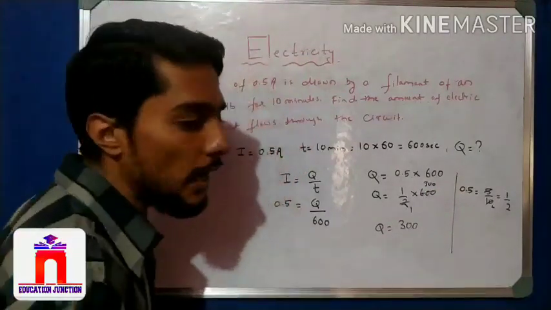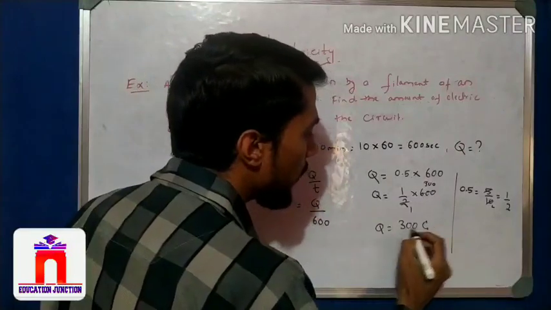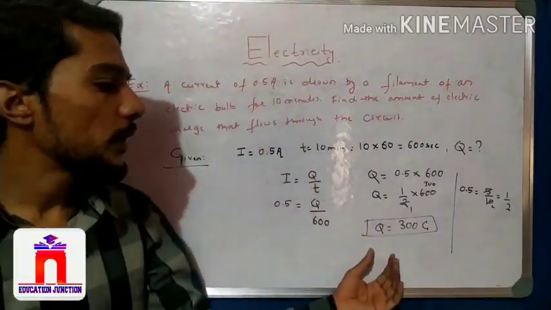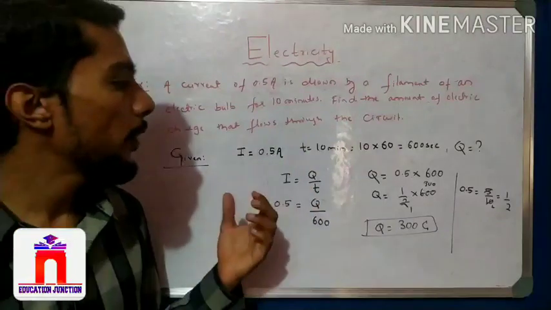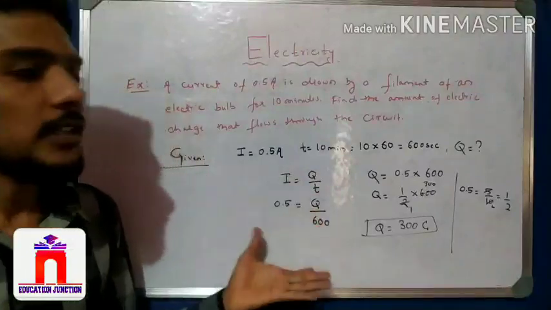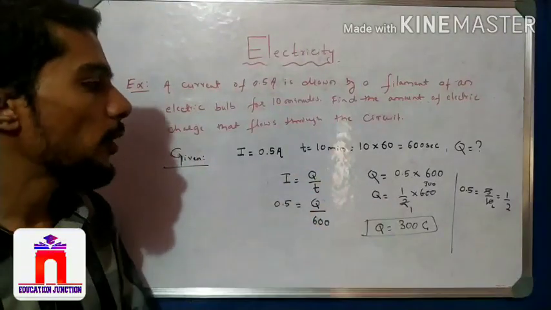Now what is the unit of charge? It is the coulomb. So 300 coulomb of charge flows when 0.5 ampere current flows for 10 minutes. This is a very simple, easy calculation and easy formula problem.